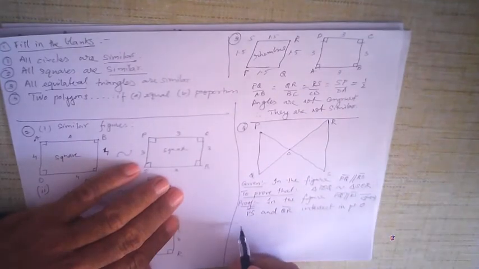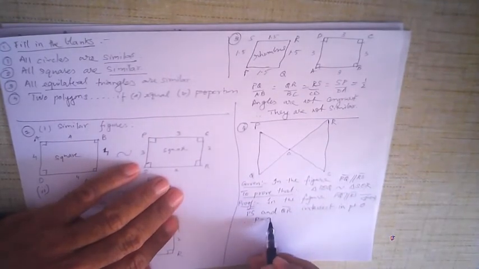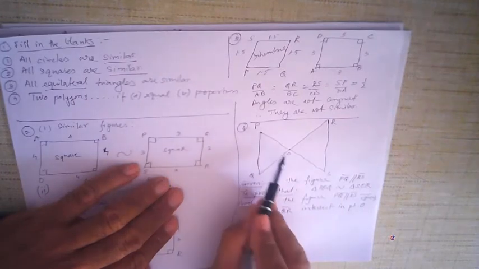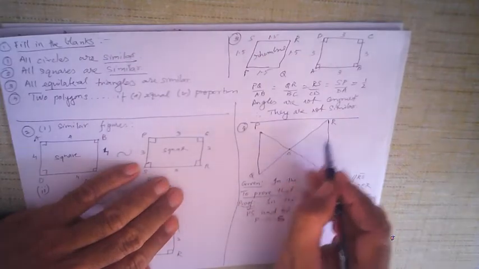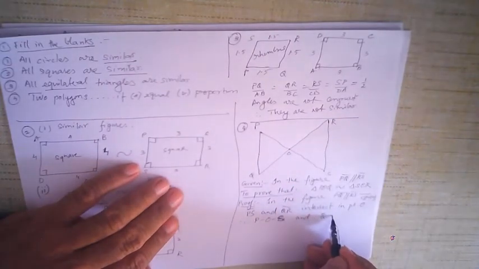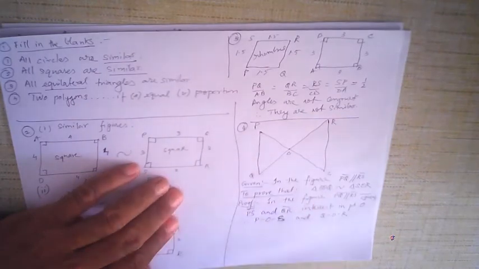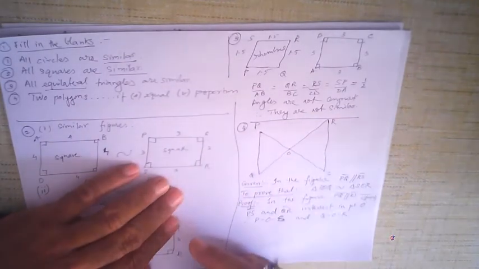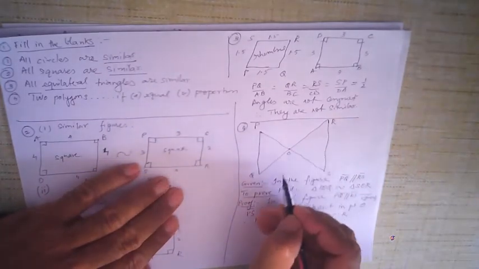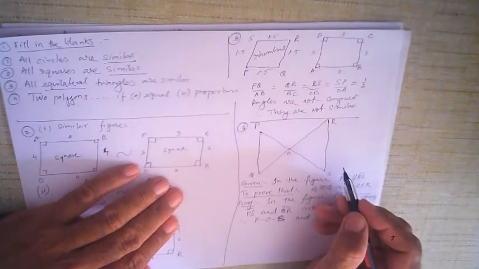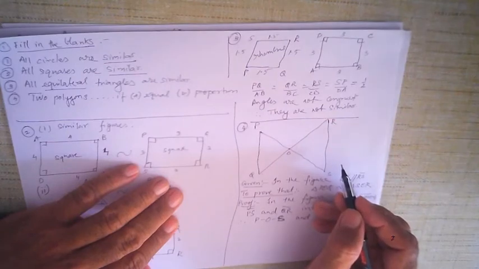So therefore you can say POS and QOR, that is O lies between Q and R, and O also lies between P and S. So we got two triangles now. We want to prove that they are similar. When two parallel lines are intersected by a transversal, pairs of corresponding angles are congruent.